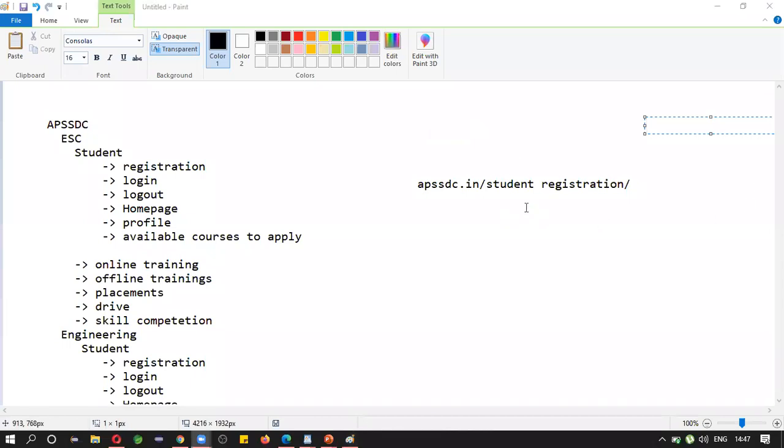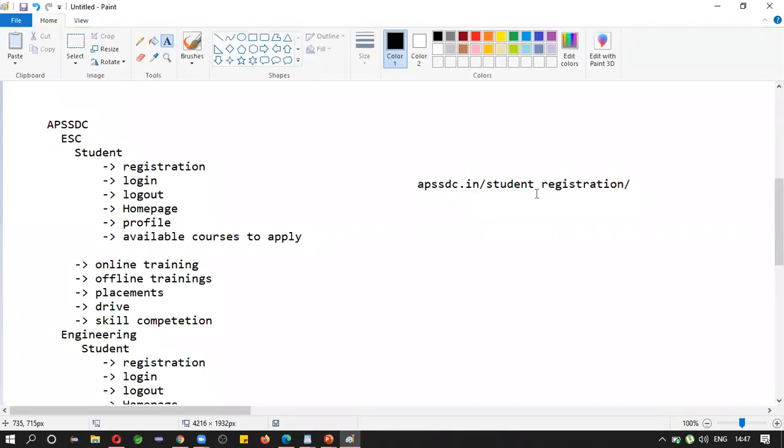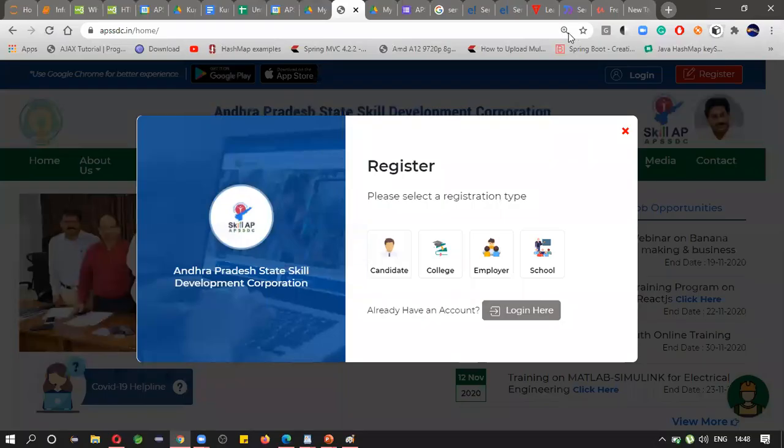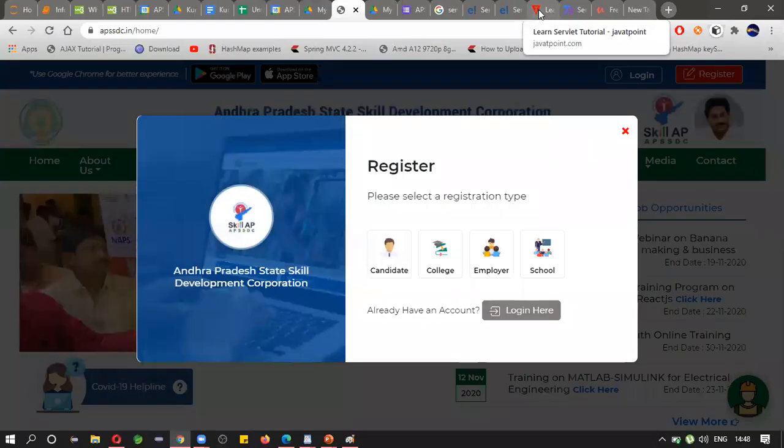So this is nothing but URL. Whenever you say this is the main URL, you can say it as the main application name. Application name, module name, and you will see a particular page. You can see many references like this. Let me open this.